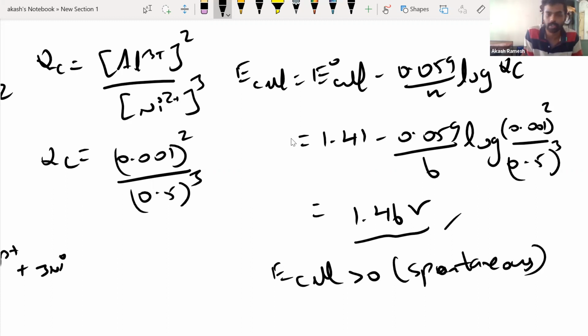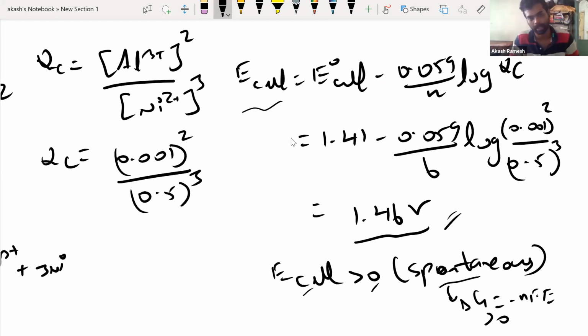Guys, this kind of question also they will ask. They will ask you to find the E cell value and tell whether the reaction is spontaneous or not. If you find the E cell value is greater than 0, you can tell that the reaction is spontaneous because delta G is equal to minus nFE, which will be less than 0. Like that you can explain.